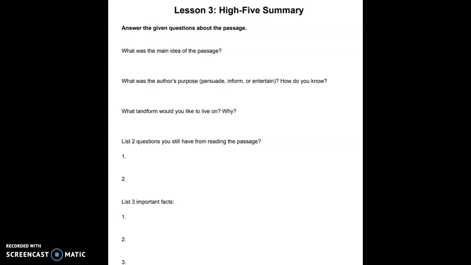Again, you may answer these lessons using your text tool. You can type it in, or you can write it in using the pen or pencil markup tool on your Seesaw app.